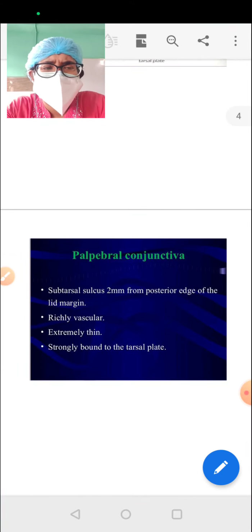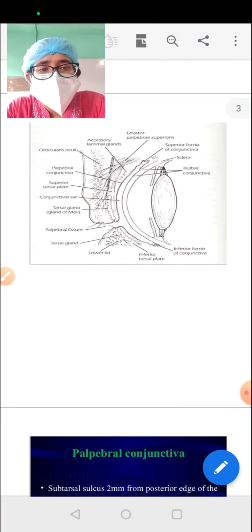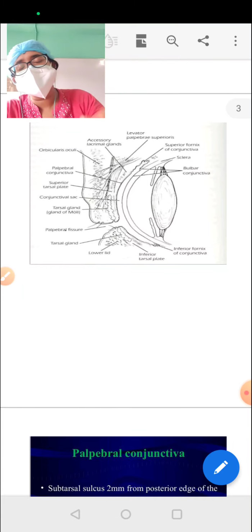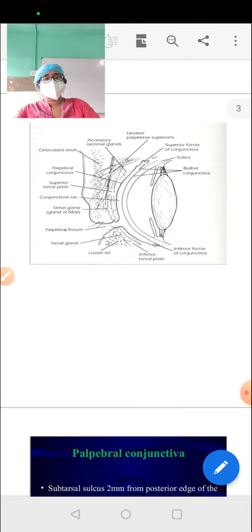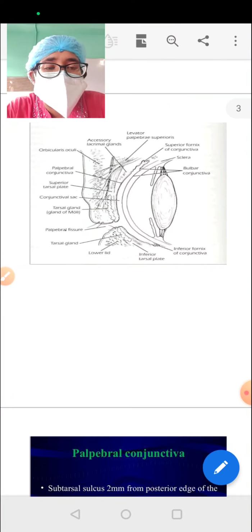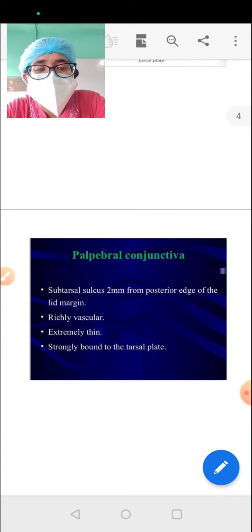So again, the palpebral conjunctiva, which is just a lining within the lid, is divided into three parts. First the marginal one, which is the margin of the lid portion of the palpebral conjunctiva. Then above the marginal one is the tarsal, and the tarsal conjunctiva attached to the corneal is now named the orbital conjunctiva.